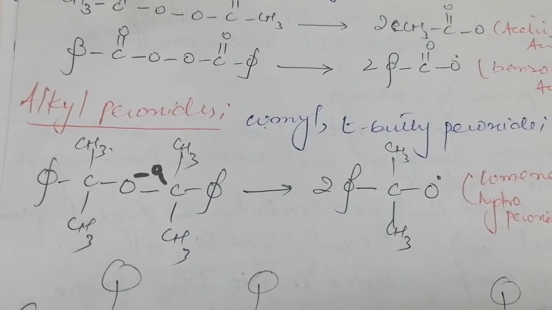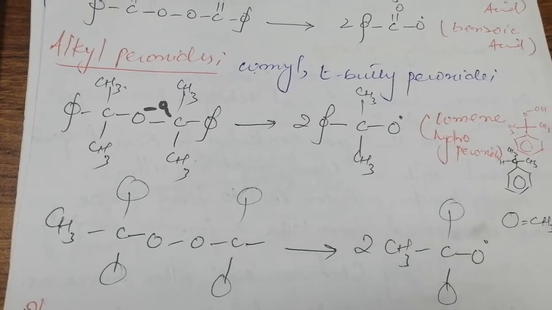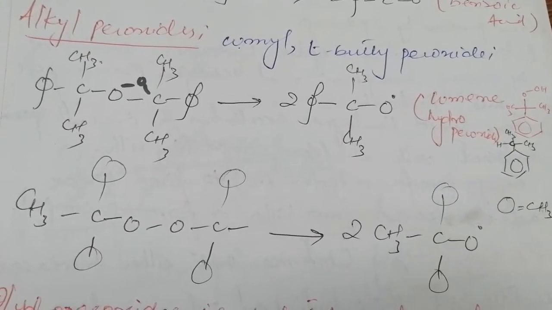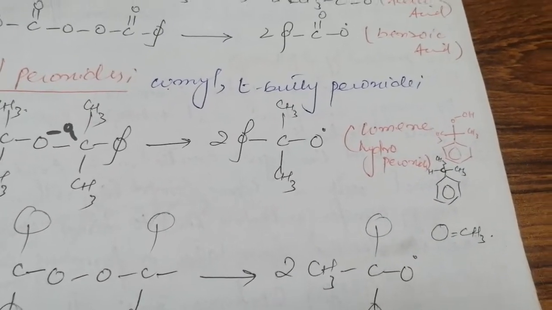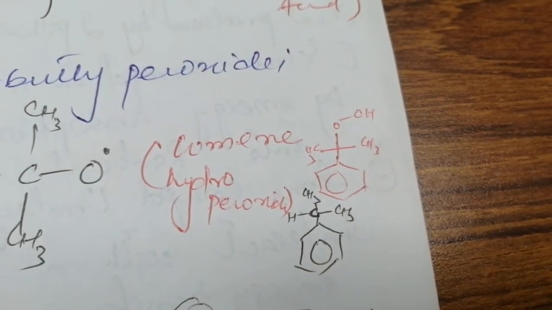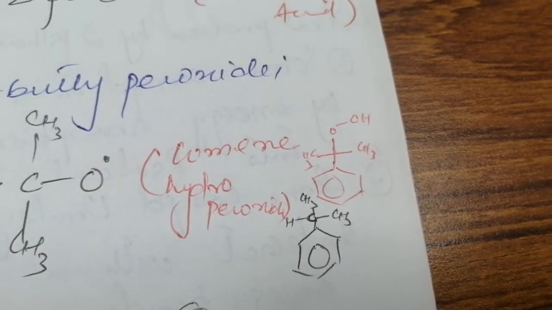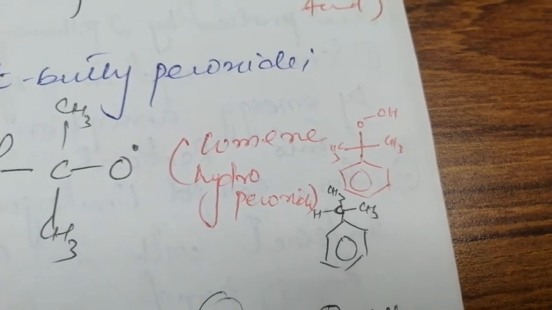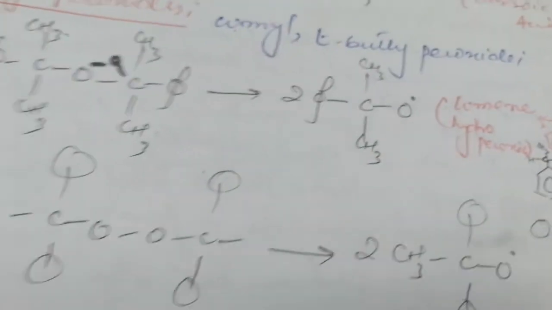Similarly, you can take the example of alkyl peroxides. We have the example of cumyl tertiary butyl peroxide, right? The above one is the structure of cumyl, and the lower one is the tertiary one because the carbon is attached directly to three carbon atoms, right? And we will get the structure. If you see the structure of cumene, we have a carbon with two methyl groups, attached to the benzene ring, and having an OH bond, right? So the upper one is the cumene hydroperoxide, and the lower one is the cumene structure, right?